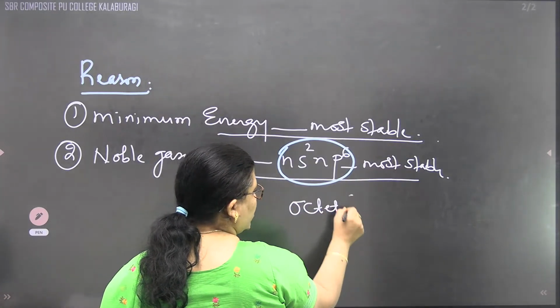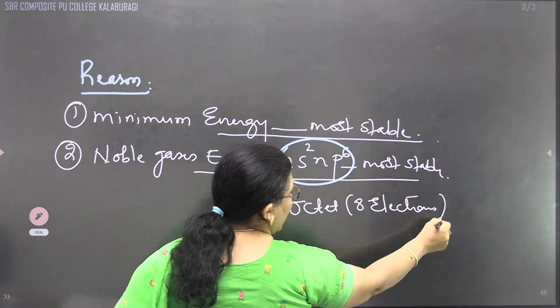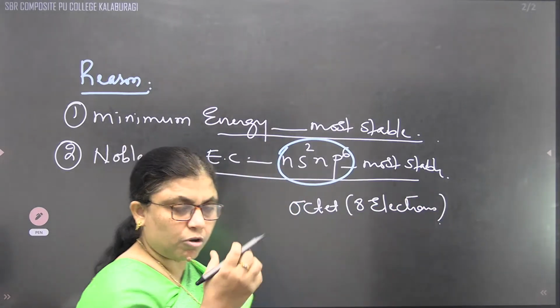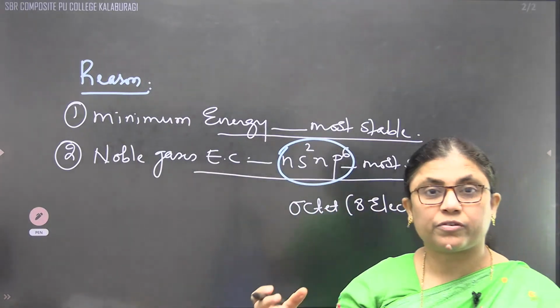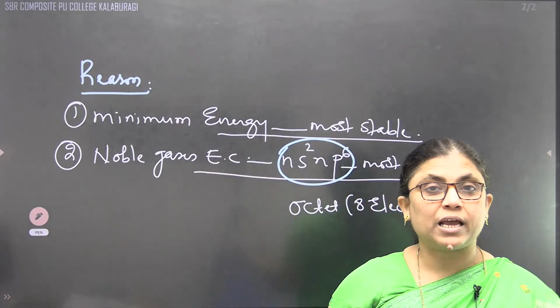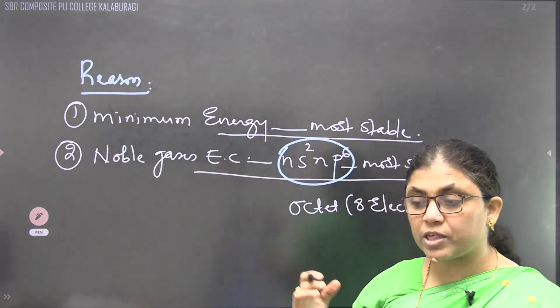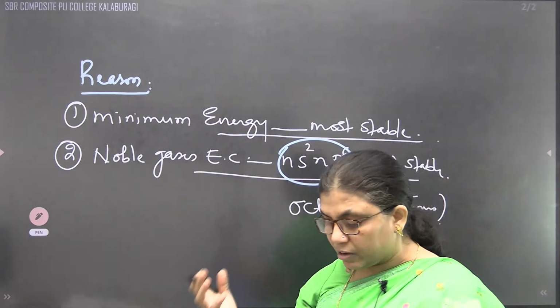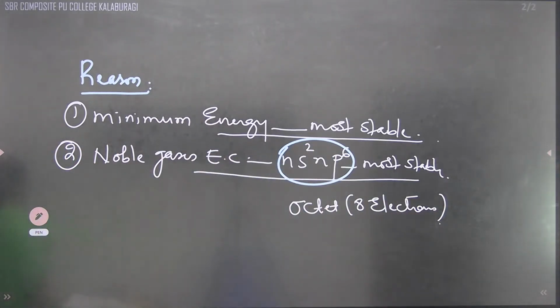Octet is nothing but what? 8 electrons. And when they have 8 electrons, the octet structure, they are more stable as compared to other elements which are partially filled.